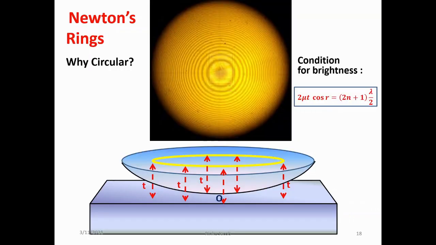Now the question is, why is the Newton's ring setup producing circular interference patterns? To answer this, the path difference between the reflected ray and the incident ray depends upon the thickness of the air gap between the lens and the base. As the lens is symmetric along its axis, the thickness is constant along the circumference of a ring of a given radius. Hence, Newton's rings appear circular in shape.